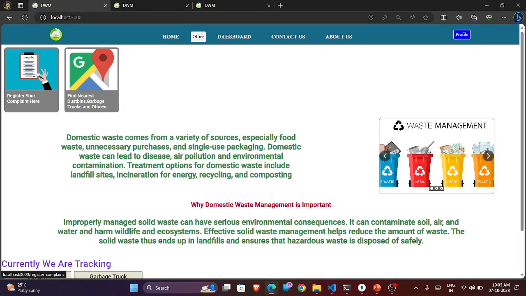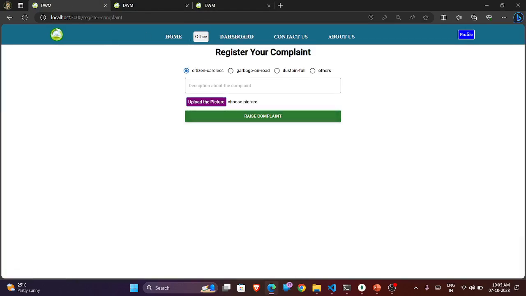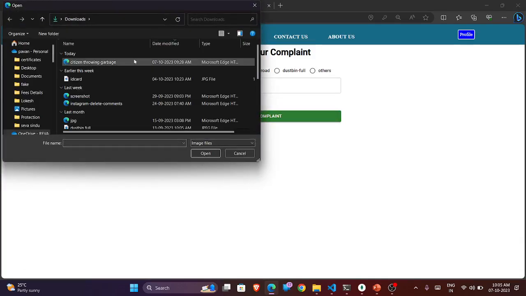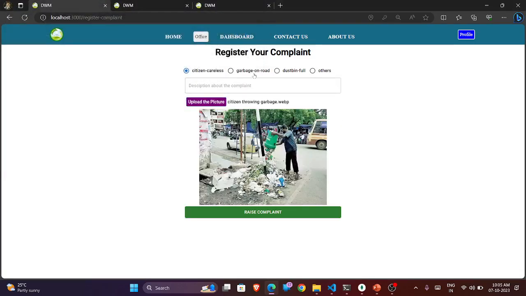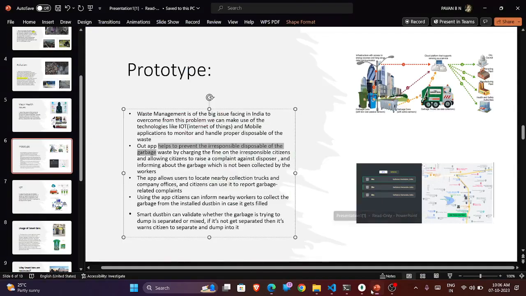But coming to the application, here we can raise a complaint about citizen garbage on the road or a full dustbin. Multiple options are available to raise complaints against citizens, workers, as well as the office. It would be noticed by the workers and most of the departments. There is some hierarchy, which I will explain later.